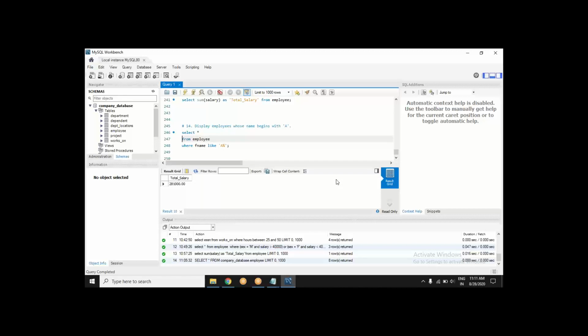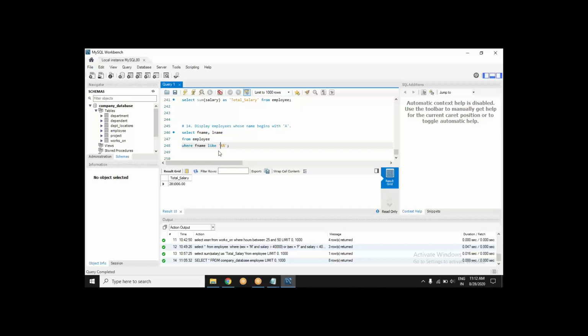So what was my intention? Select asterisk. Let's not call it asterisk, let's call it f name and l name, from employee where f name. Now I cannot use the equal to sign, because equal to means that the name should be exactly A. There is no such name. So there is a keyword which gives me the liberty to use this percentage sign.